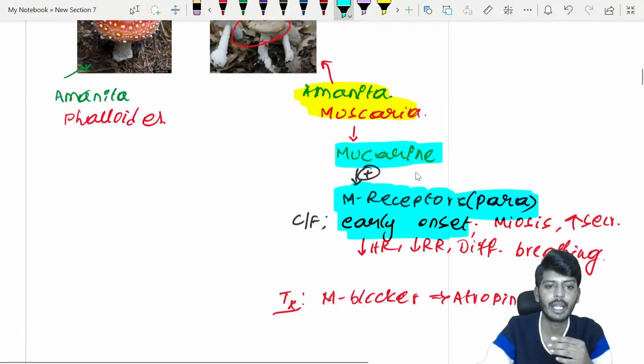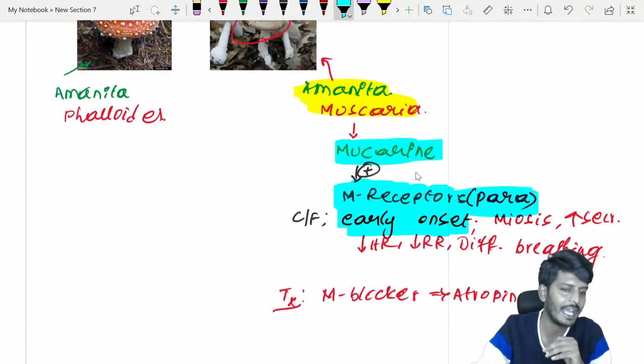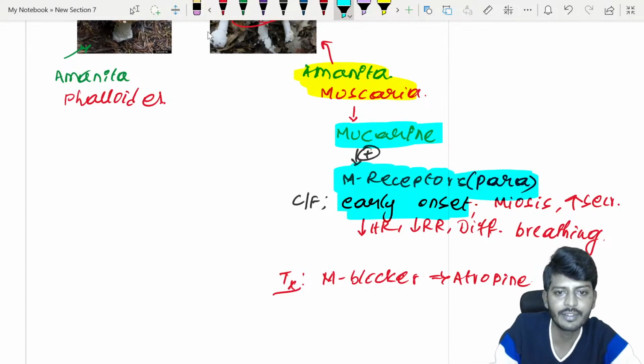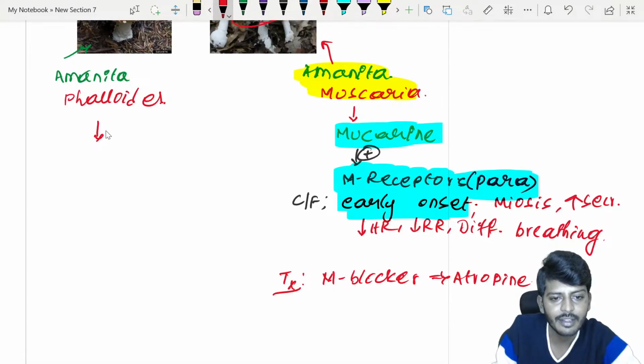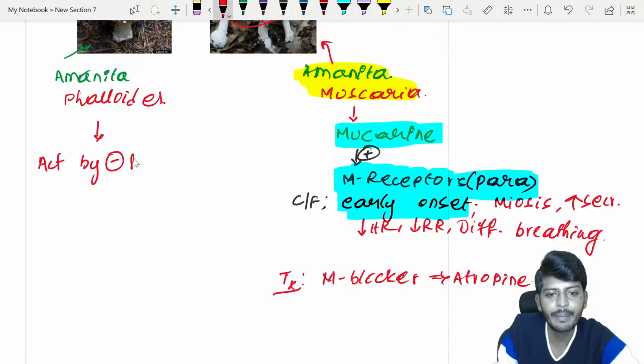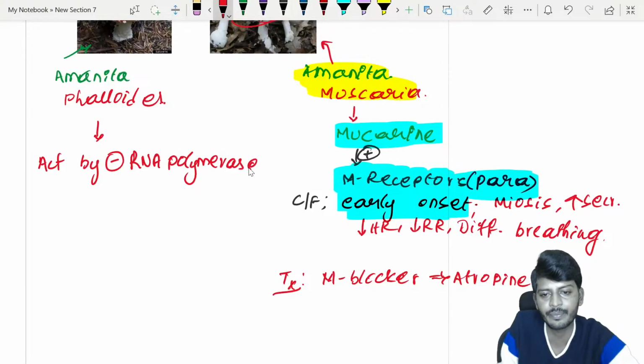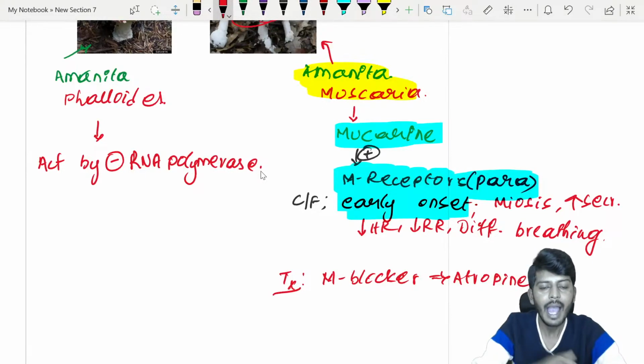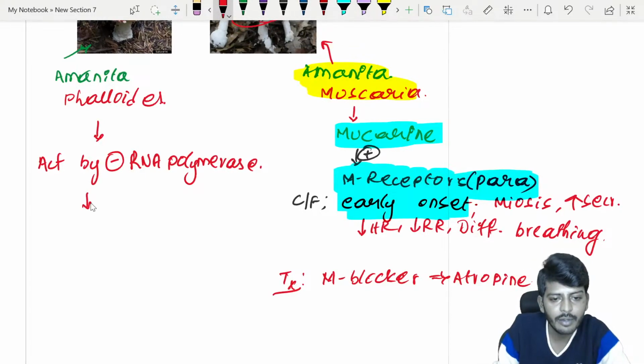Okay, all right. So what is the story of Amanita phalloides? The story of Amanita phalloides is very interesting to understand, children. The mechanism of action: it acts by inhibition of an enzyme called RNA polymerase. When RNA polymerase is reduced, that will lead to a decrease of mRNA formation.